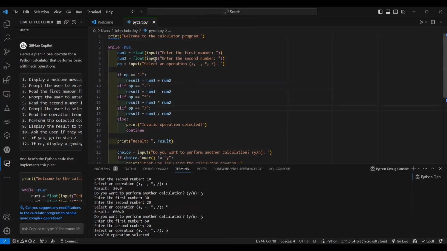You can prompt the GitHub Copilot such that number 1 and number 2 should be a valid integer or float. It should not be a character. Like that, you can prompt. That's what I'm giving you as homework. Try it out, get your hands dirty.